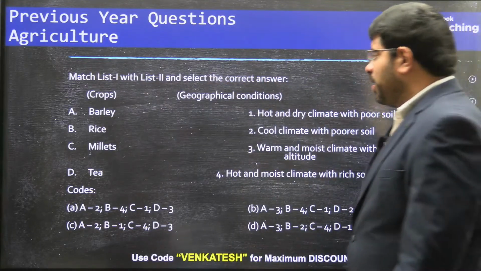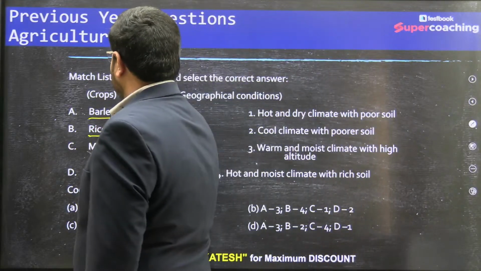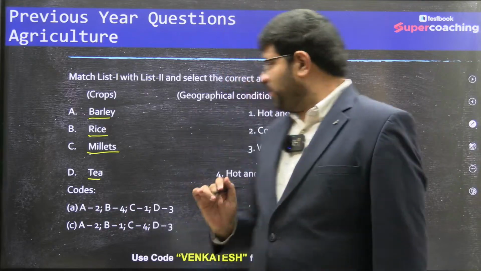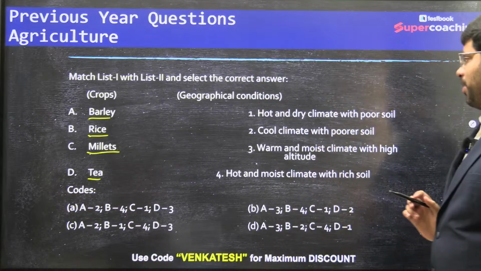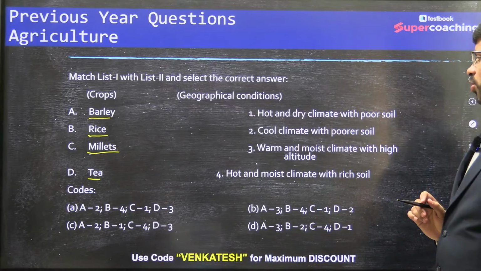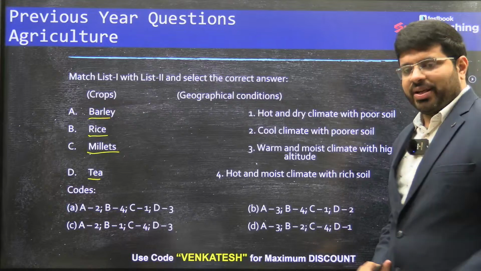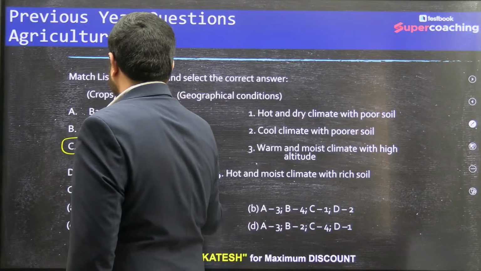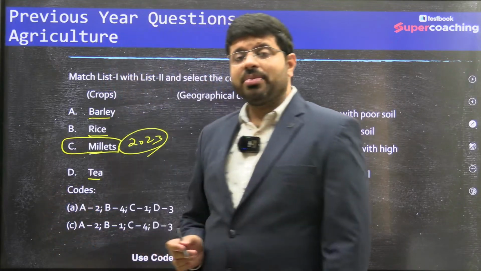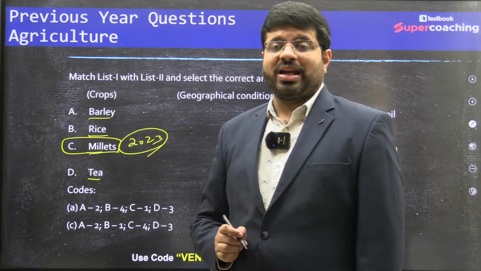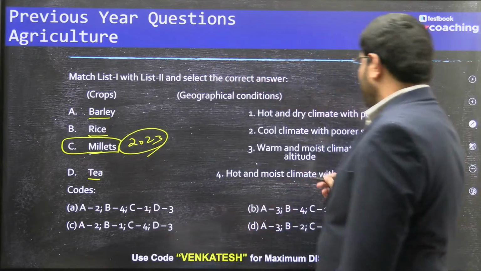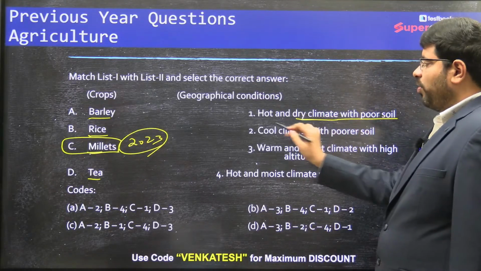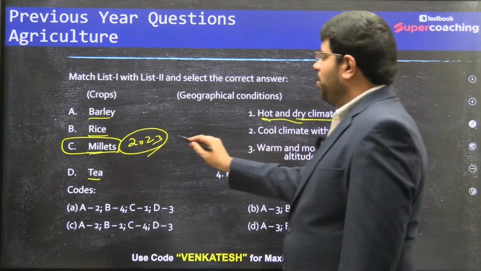Right. If you see it here, barley, rice, millets, tea. Just now I told you about barley. What did I tell you? I told you it is a cool climate. Now, which are the options with cool climate here? Hot and dry, warm and moist, hot and moist. Maybe around 2. Let us leave that. Let us see millets. 2023 was regarded as the International Year of Millets. Why? They can grow anywhere with poor soils, climate resistant and all these things. So among the options, with very little rainfall, poor soil, dry climate and hot temperature, millets would be very, very suitable.